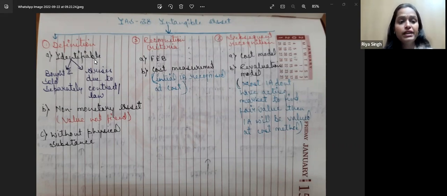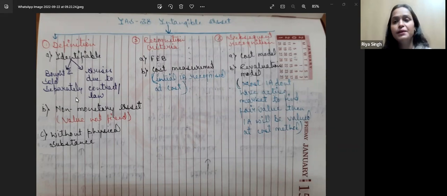What is the meaning of identifiable here? If we are buying or selling that intangible asset separately, not together with anything else, then only we will recognize it as an intangible asset.